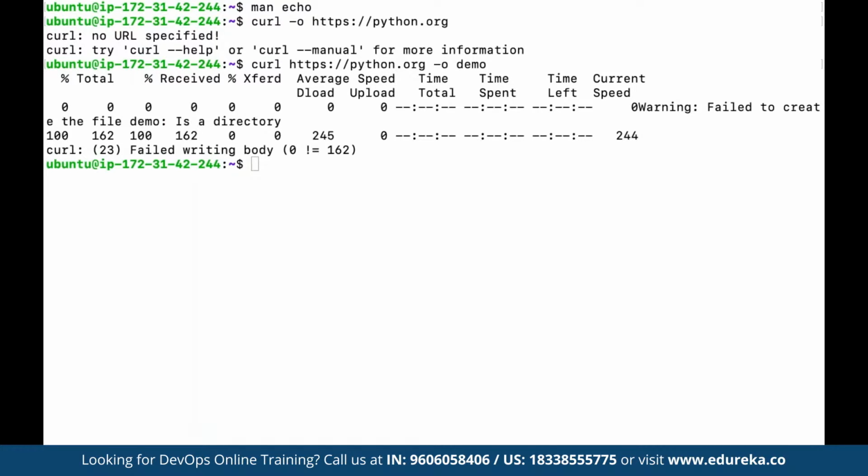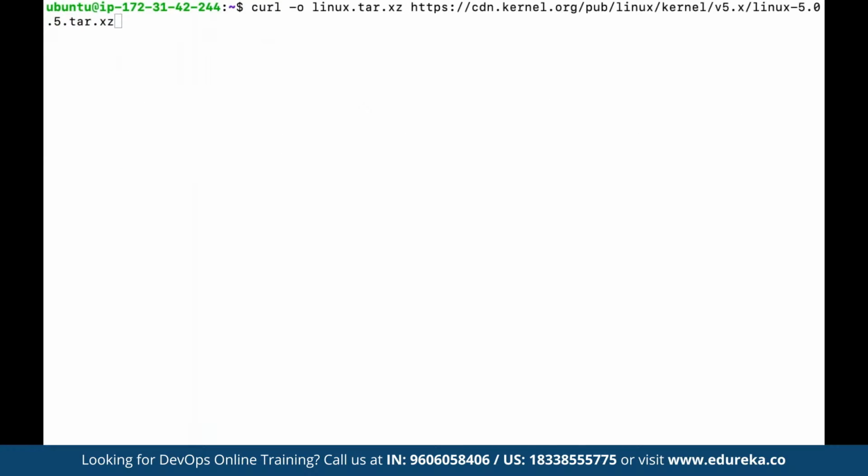For example, let's suppose here we want to download a file with curl. So we can specify the file path. For example, we do have an example available here like this one. Let's say here we want to use curl, and then we can define -o to download the file by the name. So we are going to save the file by the name of linux.tar.xz as a compressed file, and we want to download the file from the given URL, as in https cdn kernel. Here we want to get the data from, and once it has been received, we want to save it under this file name using the option here.